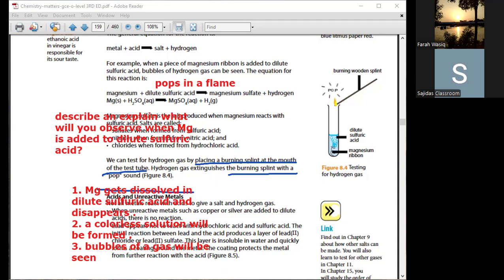Just say bubbling, fizzing. Usually for hydrogen gas the term is fizzing, but because you're not going to show the identity of the gas, you just say bubbles of a gas will be seen. Before that you have to add the color, so bubbles of colorless gas will be seen. Okay, miss.